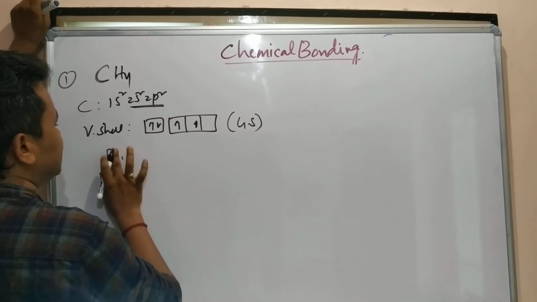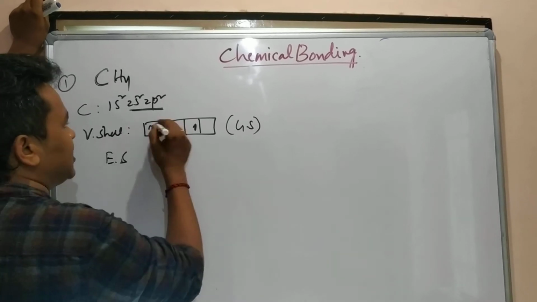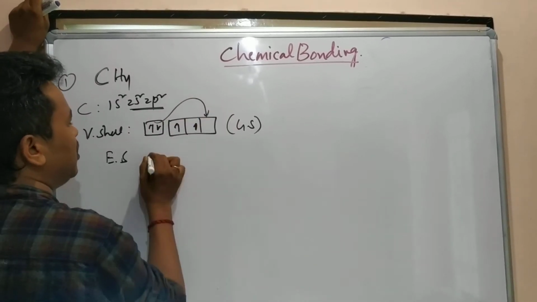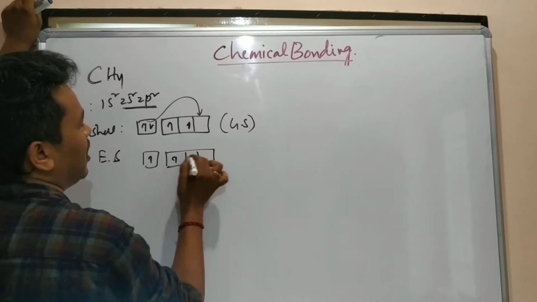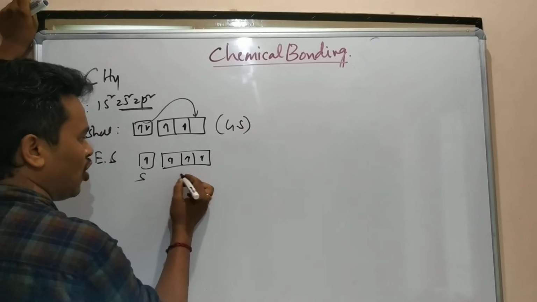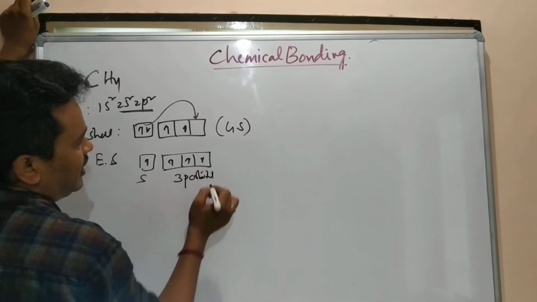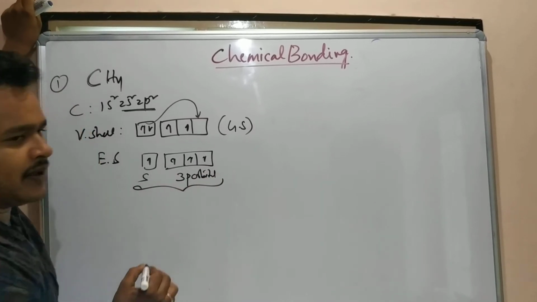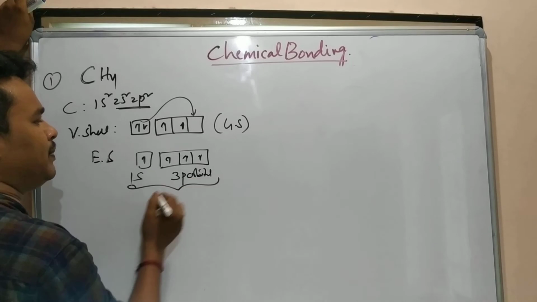In the excited state, the atom takes some amount of energy, so this electron jumps into the other vacant p orbital. Here it is like this: 1, 2, this electron comes here. Here there is 1s and how many? 3 p orbitals are there. Here everybody is participating. According to our concept, 1s and 3p orbitals.